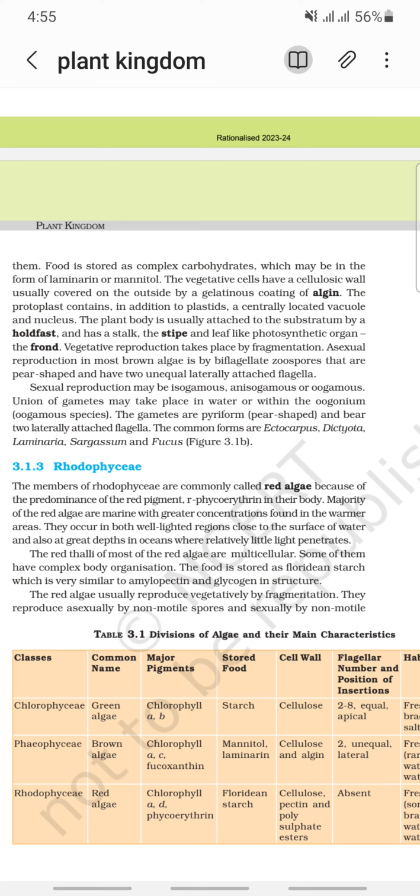Asexual reproduction in most brown algae is by biflagellate zoospores that are pear-shaped and have two unequal laterally attached flagella. Sexual reproduction may be isogamous, anisogamous, or oogamous. Union of gametes may take place in water or within the oogonium. In oogamous species, the gametes are pyriform, pear-shaped, and bear two laterally attached flagella. The common forms are Ectocarpus, Dictyota, Laminaria, Sargassum, and Fucus.